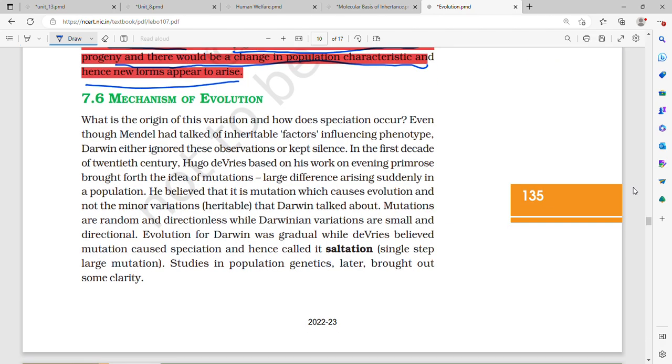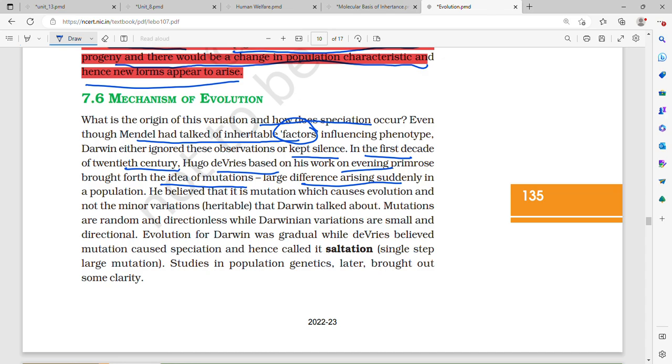Mechanism of evolution. What is the origin of this variation, and how does speciation occur? Even though Mendel had talked of inheritable factors or genes influencing phenotype, Darwin either ignored these observations or kept silence. In the first decade of the 20th century, Hugo de Vries, based on his work on evening primrose, brought forth the idea of mutations, large differences arising suddenly in a population.